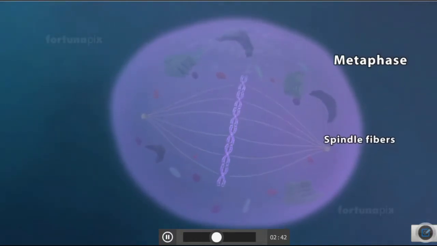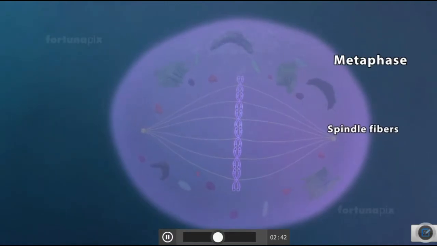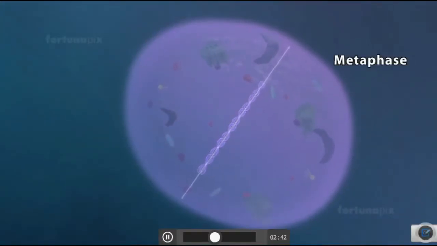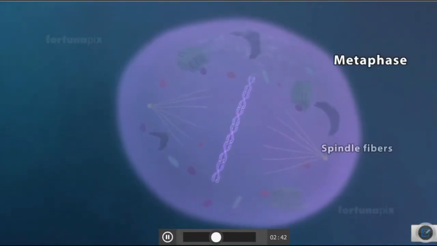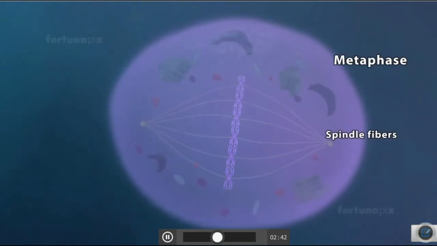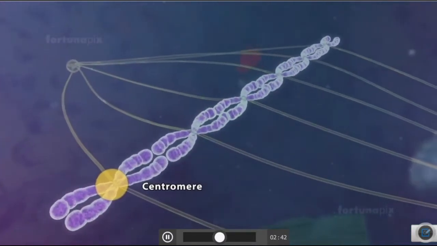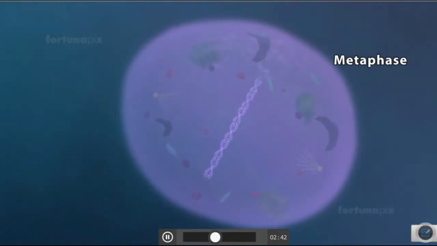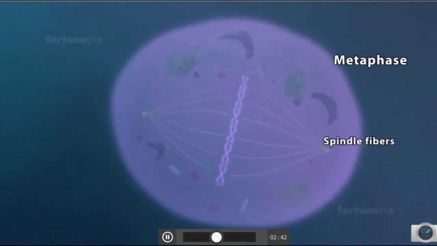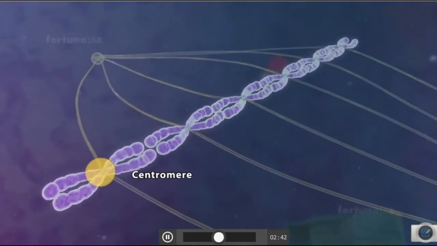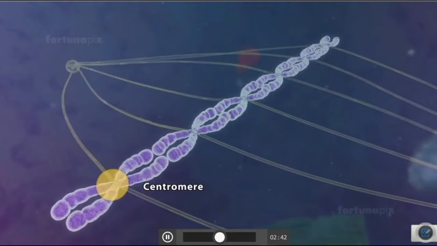When we are asked to find out the stages of karyokinesis, very easily we can identify the metaphase, because only in the metaphase we can see the chromosomes aligned or arranged at the center of the cell. So this is a significant characteristic of metaphase. And the spindle fibers which are formed from the centrioles are connected to the centromere of each chromosome. So these are the changes that take place during the metaphase.